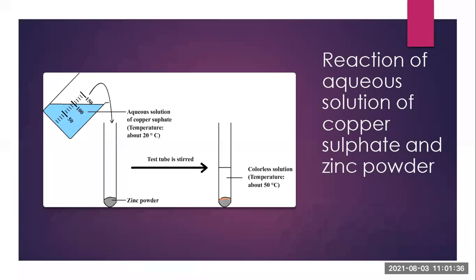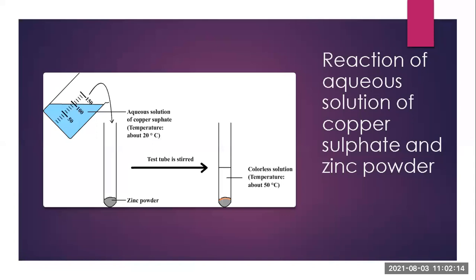Whenever we are talking about a chemical equation, first we should understand how to write the chemical reaction, and after that, how we can say that it is a chemical equation. Let's first look at the chemical reaction. Here, a colorless solution of zinc sulfate is formed on addition of zinc dust to a blue colored solution of copper sulfate. The solution of copper sulfate is always blue in color. So whenever you put that blue colored solution in a test tube containing zinc dust, what happens there?